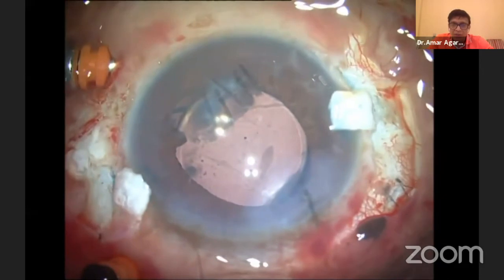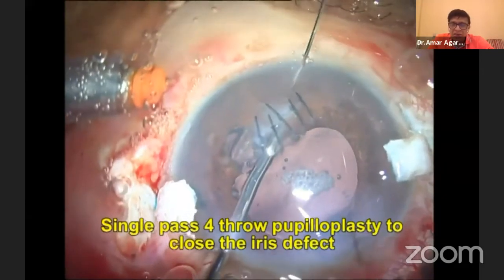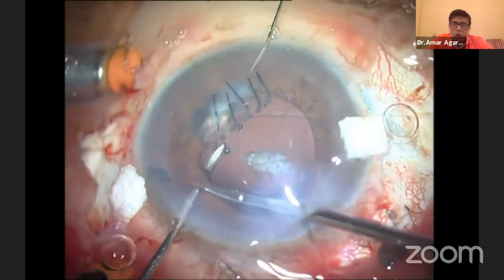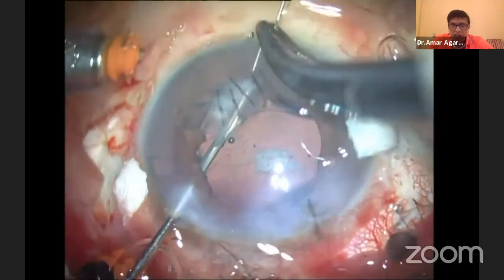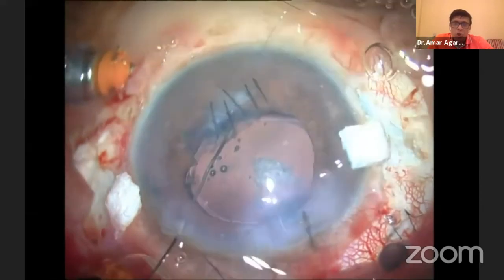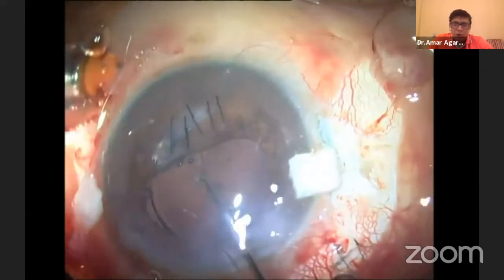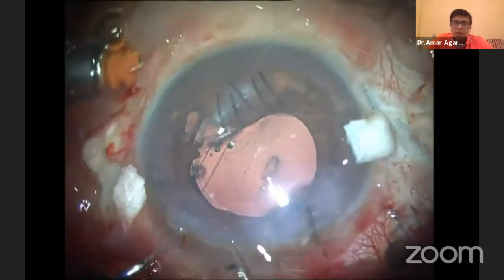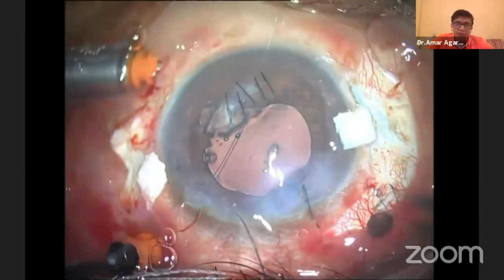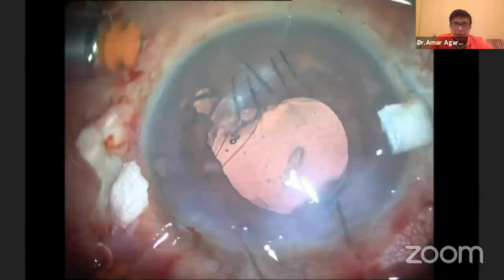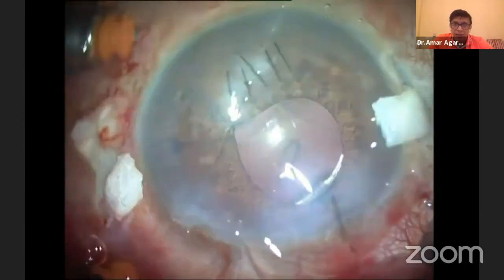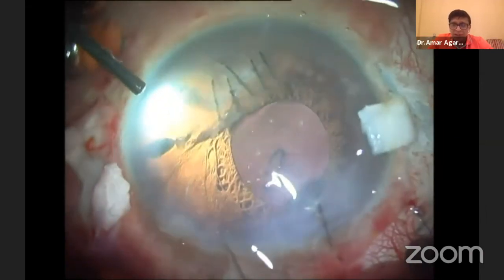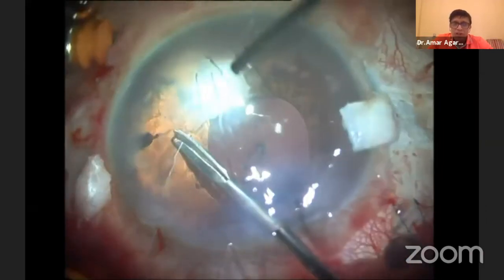Now, once you have done that, obviously there is an iris defect which must have been created by the foreign body itself because it went through and through, not only this thing, it created that mess in the iris also. You just close up that with the four throw pupiloplasty. And finally, you will have to end it with an endo laser on the retina because there is a retinal break there and you saw the retinal detachment also present there. So we will do a fluid air exchange, drain the subretinal fluid and do an endo laser to complete this case.